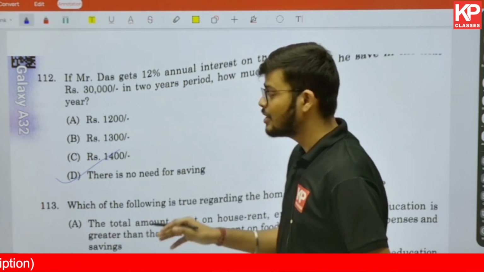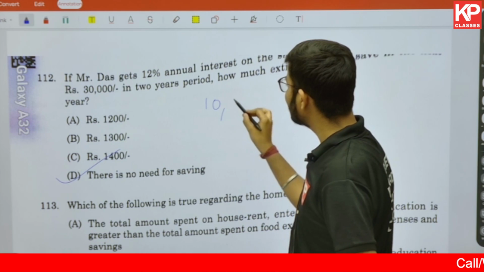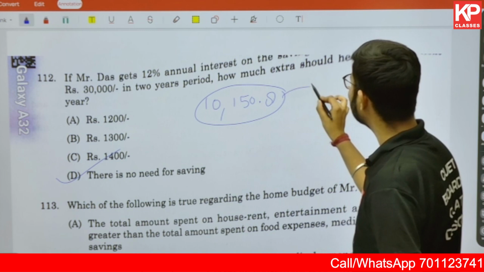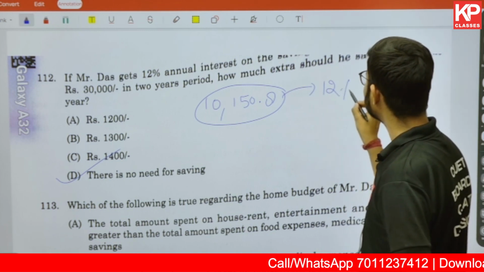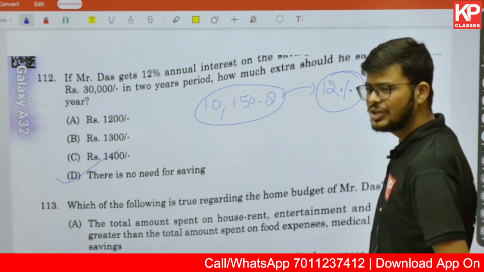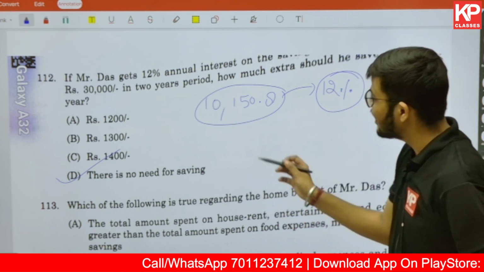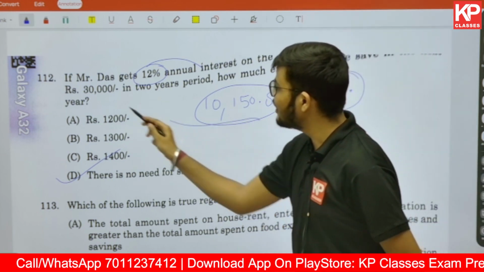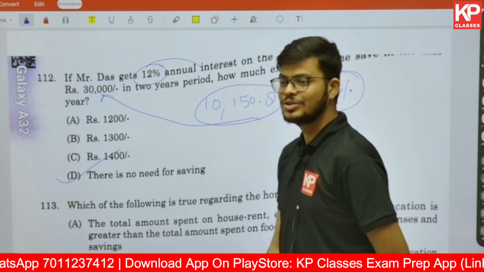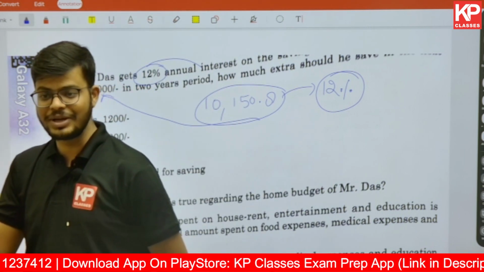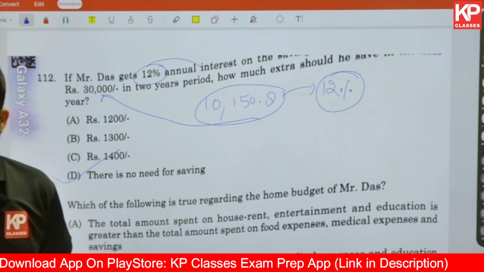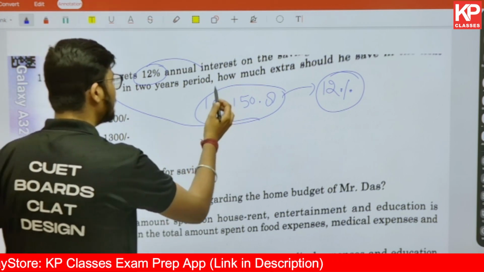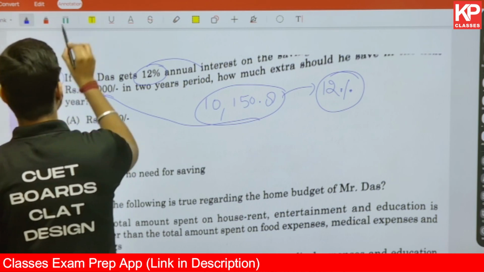And why is this the answer? Because the salary is already there, 10,150.8, and every month he is saving 12% of this salary. If you calculate that, it will be around 30,000, and again you are getting 12% interest rate on the saving. So that will be an amount which is more than 30,000. So there is no need to save any extra money. Again, this was very easy to understand. These questions are again based on your salary structure.